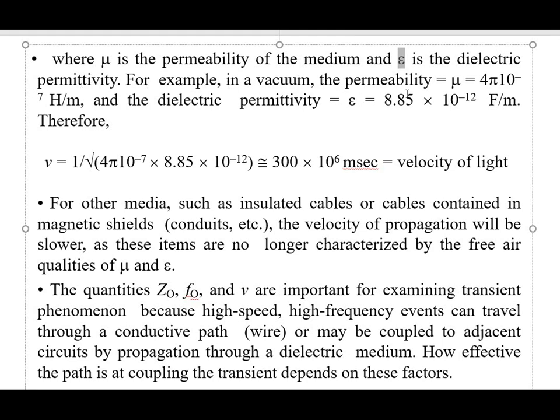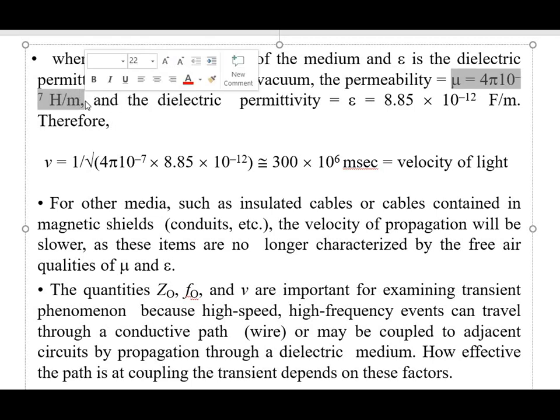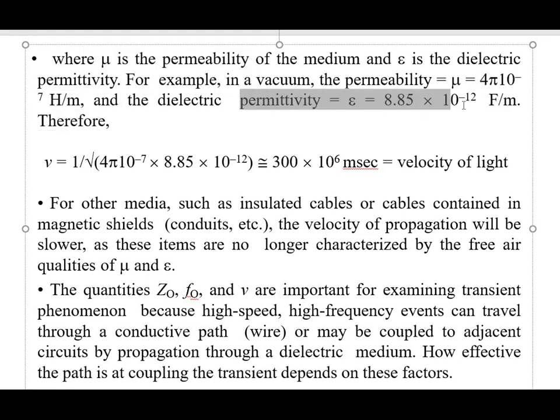For example, in vacuum the permeability is 4 pi into 10 raised to minus 7 henry per meter, and the dielectric permittivity epsilon is equal to 8.85 into 10 raised to minus 12 farad per meter.